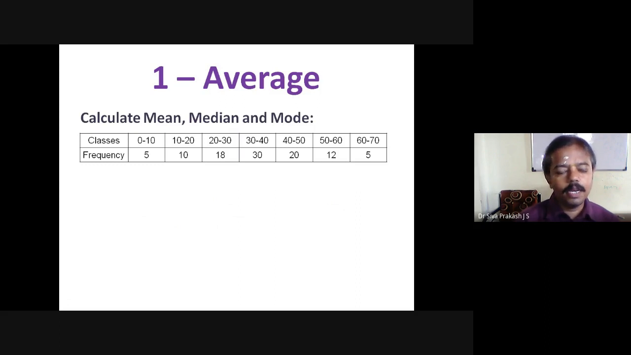For example, I have given you a small sum, which usually used to be in part B: calculate mean, median, and mode, or sometimes part C. They have given some classes and frequencies, and if you calculate, you will get some answer. Is the calculated answer correct or wrong? For example, you get 15.5 as the mean. Is that right for this particular question?